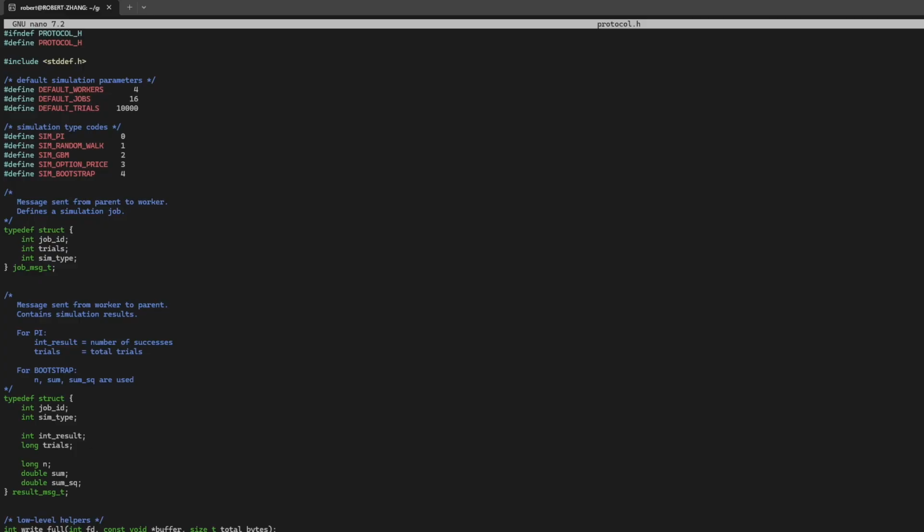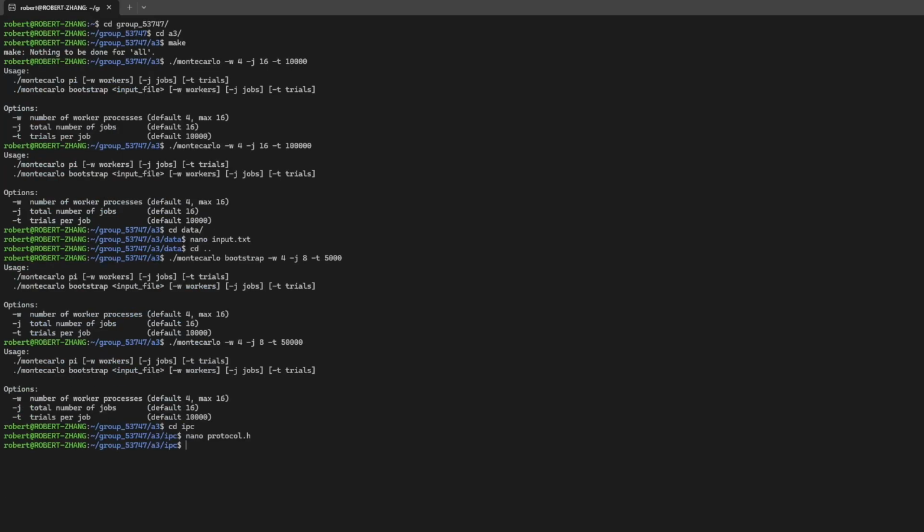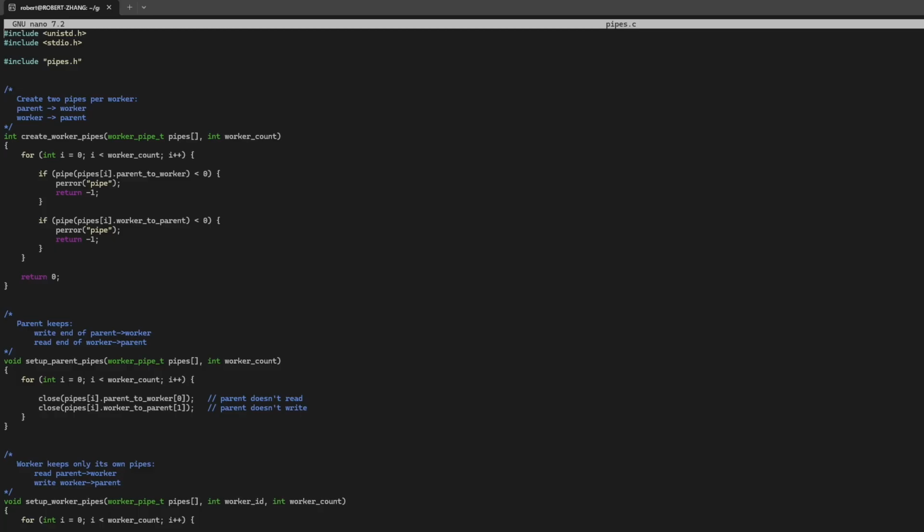Each worker gets its own pair of pipes, one for receiving jobs and one for sending results. That's set up here in pipes.c. 2 pipes per worker. After fork, each process closes the ends it doesn't own, so EOF is detected correctly when the parent shuts down. The parent dispatches jobs here in parent_controller.c.